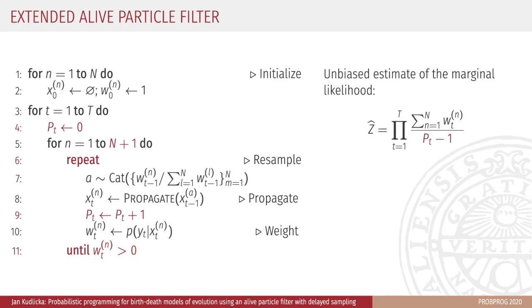Note that neither this particle nor its weight will ever be used for anything. Resampling at the next time step will only use the first n particles and their weights. Also, calculating the estimator of the marginal likelihood, shown on the right side, will only use the weights of the first n particles. The only reason why we are doing this is to include the number of propagations in the count.